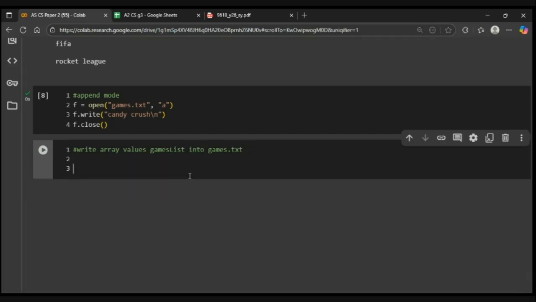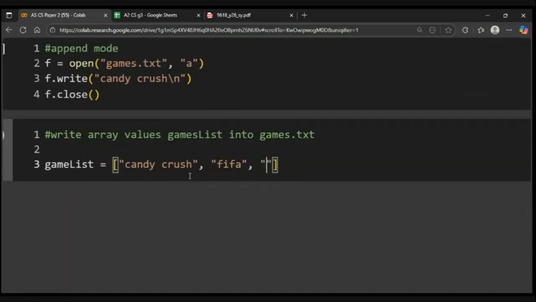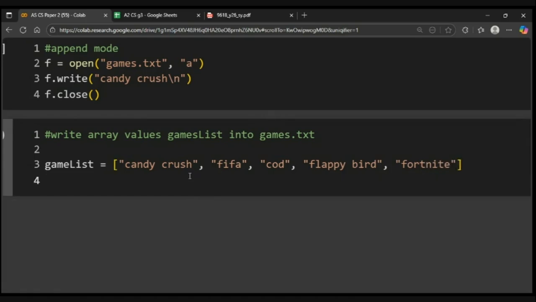Okay, so I'll make a game list. So game list is equal to वही जो हमने अभी लिखी Candy Crush, FIFA, or maybe let's have Flappy Bird here, and one more हम कर लेते हैं Fortnite. Okay, now I want to write all of them into the file called games.txt.